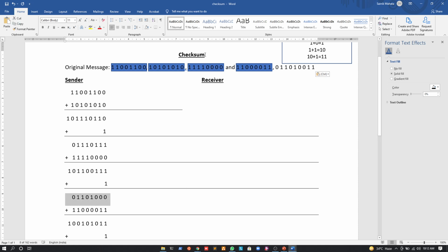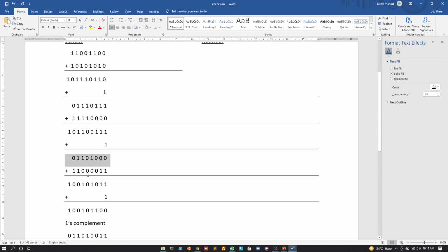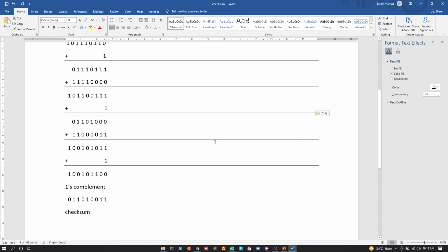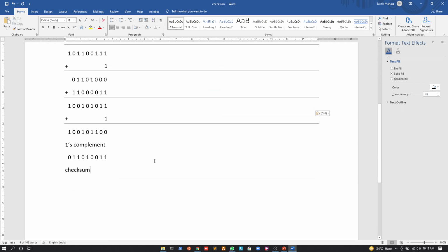Okay. Then it will add the fourth frame to this result. The result will be this. Okay. So after this result, it will add what? This one. Okay. So let us see how we add it. So let us understand.